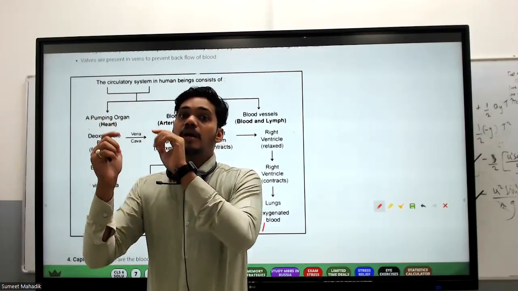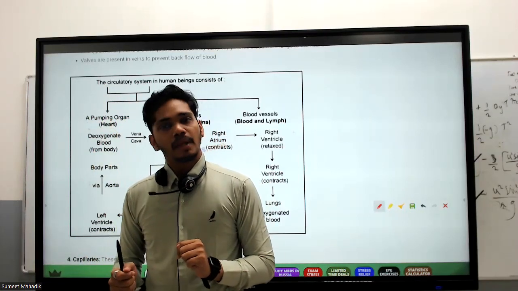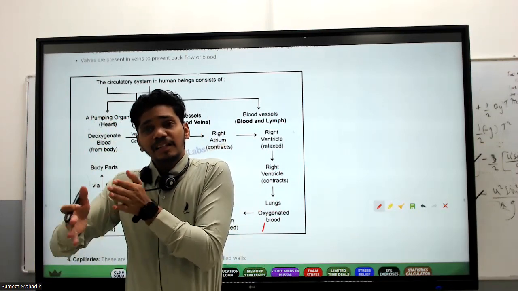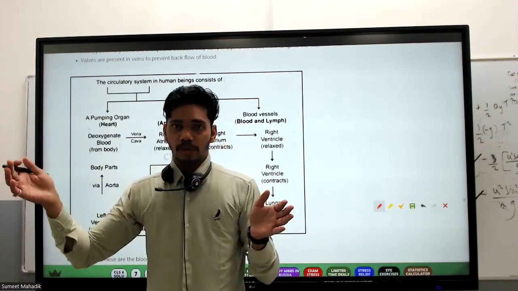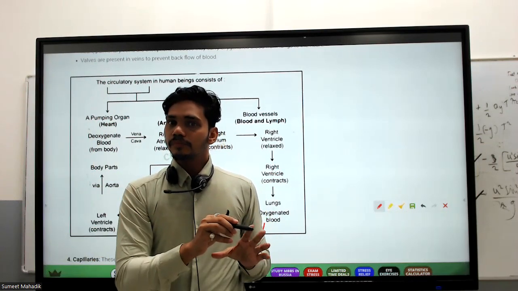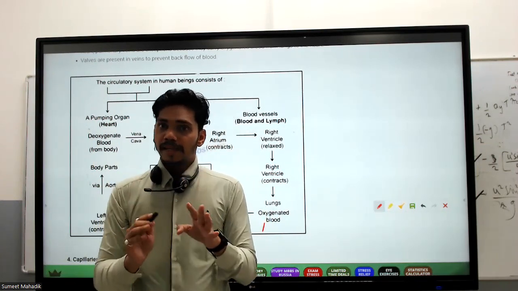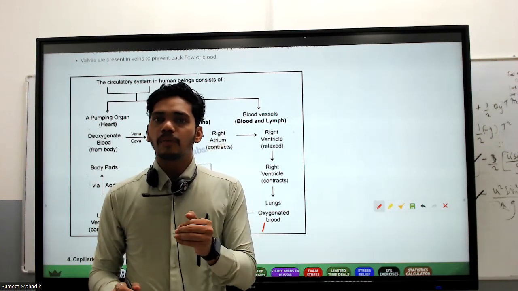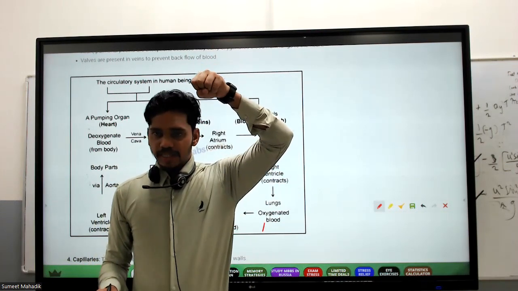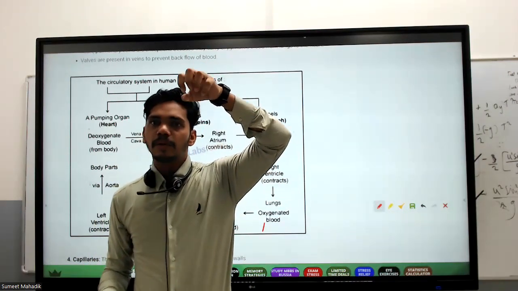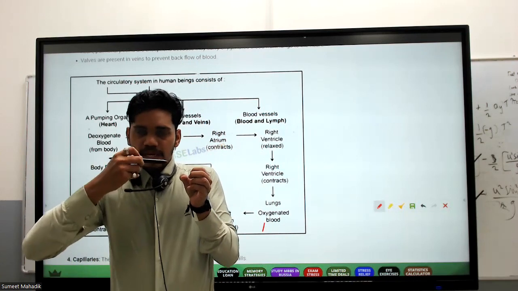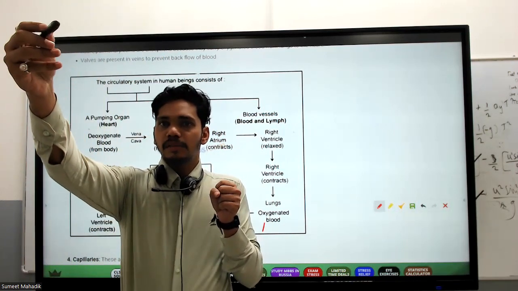From the left atrium, now where is it going to go? Yes. Now here are the right ventricle and left ventricle. The left ventricle has a thicker wall because more blood is going to be pumped. From the left atrium, it goes to the ventricle. Exactly correct. So in case of ventricle, what is going to happen? From the right atrium, the blood is getting collected. From the right atrium, the blood goes down into the right ventricle. The right ventricle is going to squeeze. Then it goes to the pulmonary arteries, then the lungs.